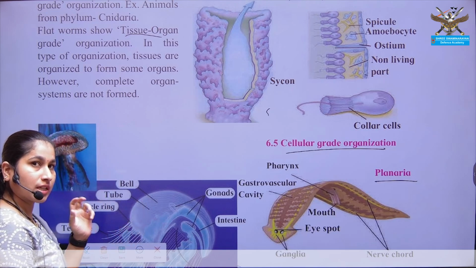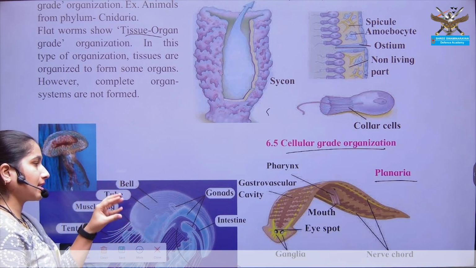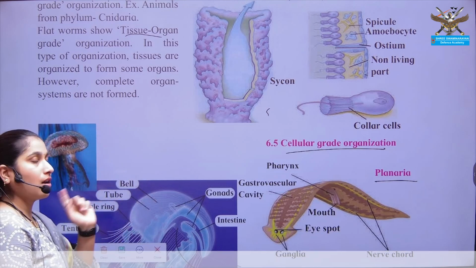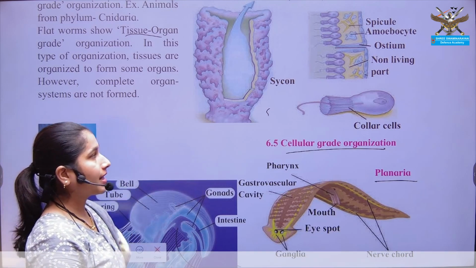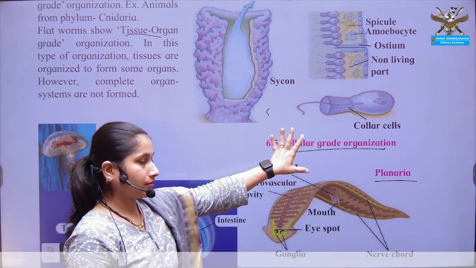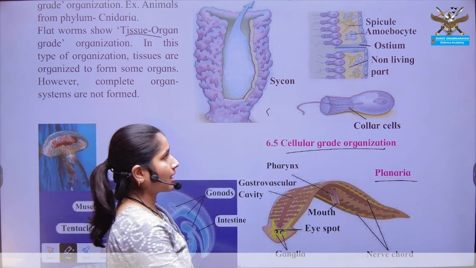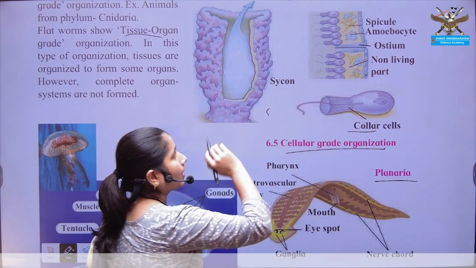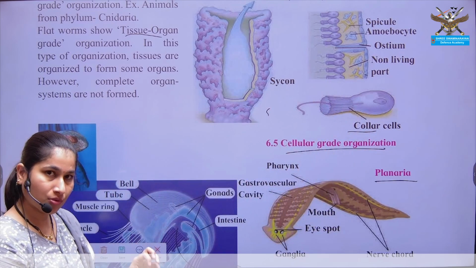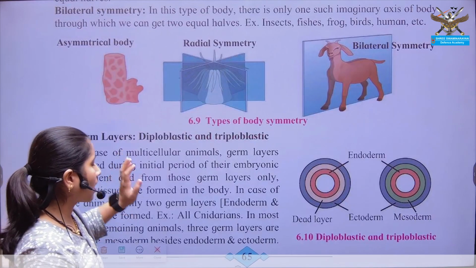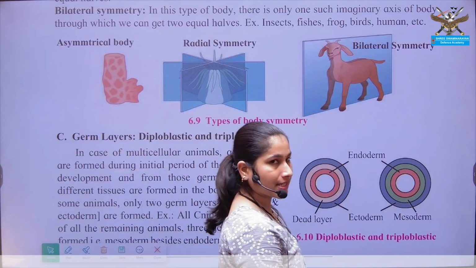Jellyfish shows the tissue level of organization, that is, similar kinds of tissue performing similar functions come together and perform their function. And in the phylum Porifera, just a group of cells such as collar cells and amoeboid cells come together and perform their similar function. Then comes body symmetry.